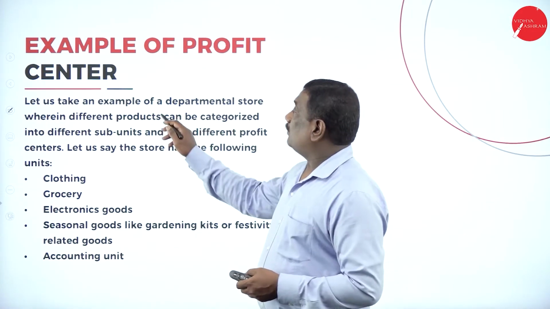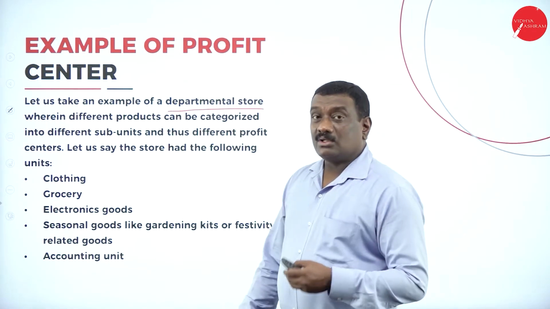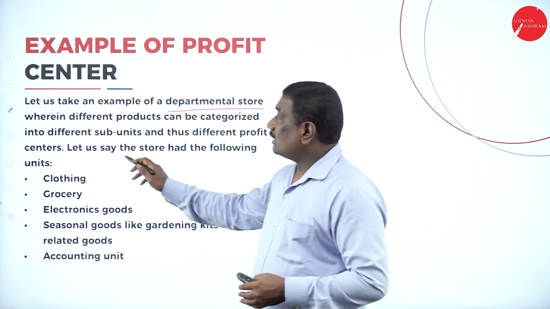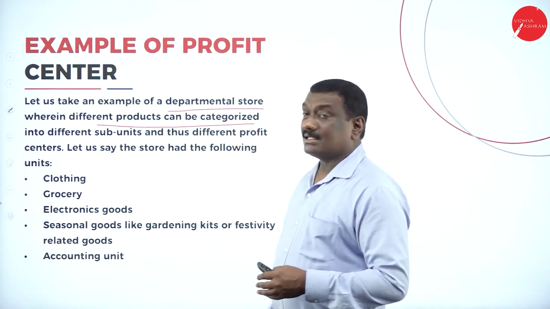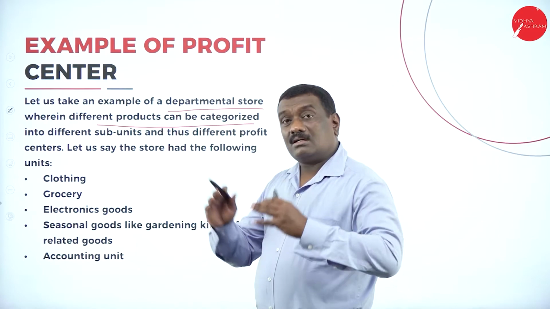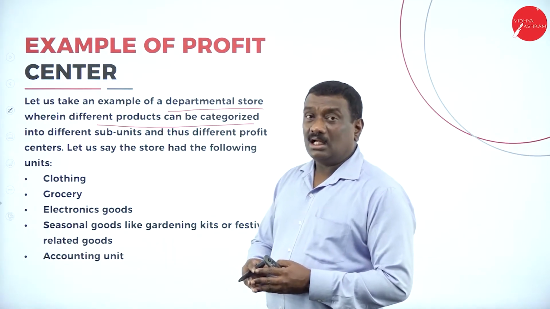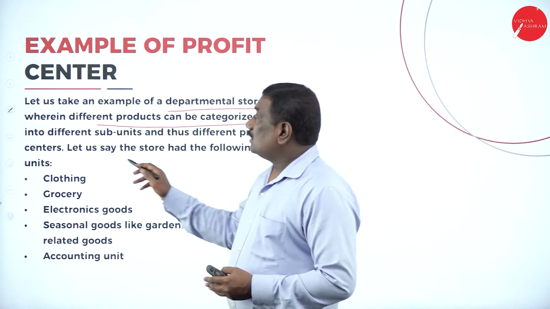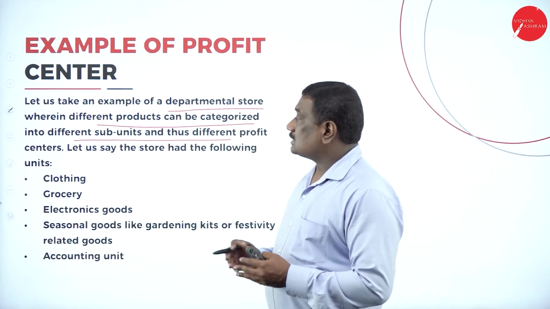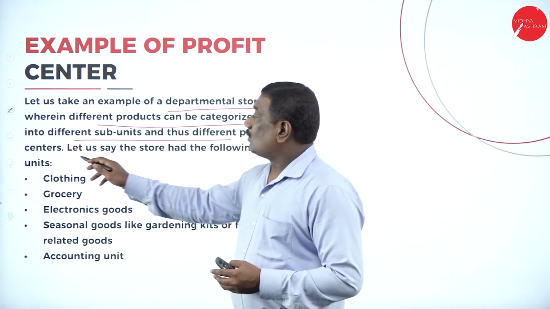Now, take the example of a department store. In the department store, we have different kinds of products being sold, which can be categorized into different sub-units, and thus different profit centers.